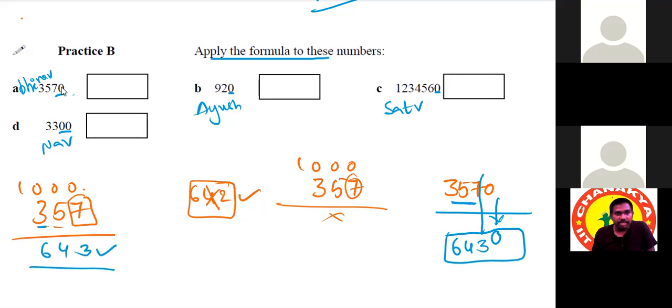That's what I mean: the last non-zero digit is 7. Yes, sir. If the last non-zero digit is whatever, the number of zeros there we write as it is from the unit place, and then do the same. Yes, correct. Suppose 837000. When you apply the sutra on this number, write the zeros as it is, and then 10 minus 7 is 3, 9 minus 3 is 6, and 9 minus 8 is 1. That's all.